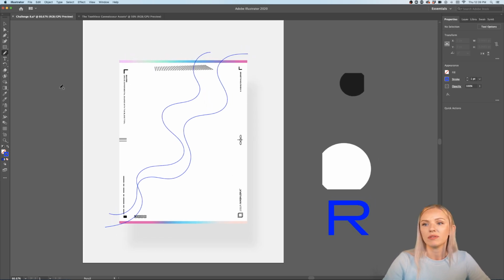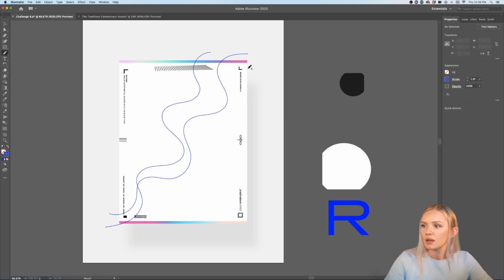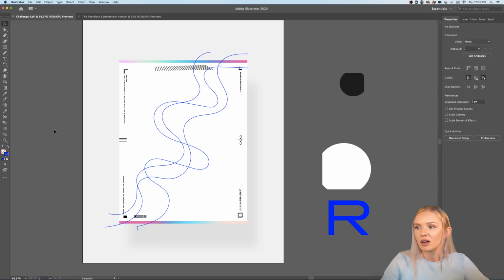And I'm going to create even more lines, because why not? I'm just going to create another line that goes a little bit differently. Let's go a little bit back. And the good thing is that we have Control Z, so if we created something that we don't like, we can always press Control Z and the mistake will be gone, which is not happening in real life, unfortunately.